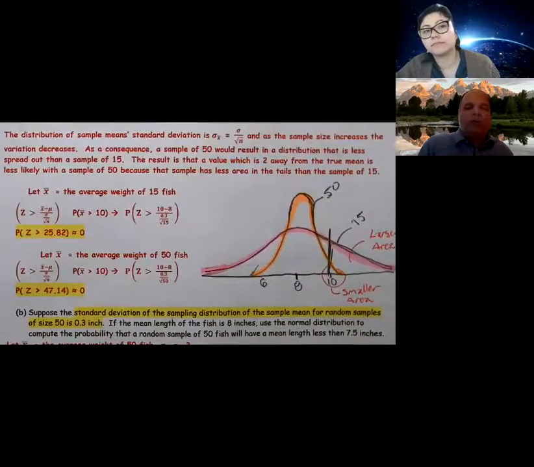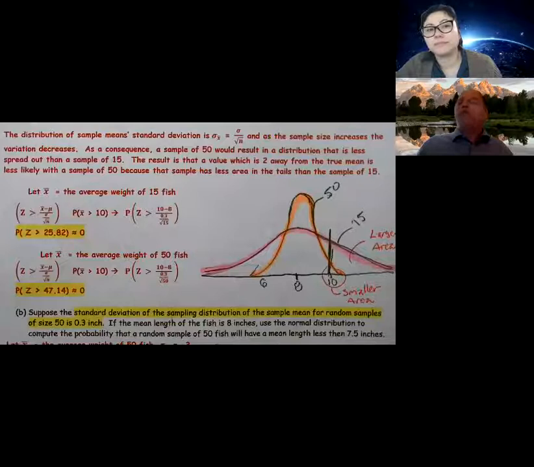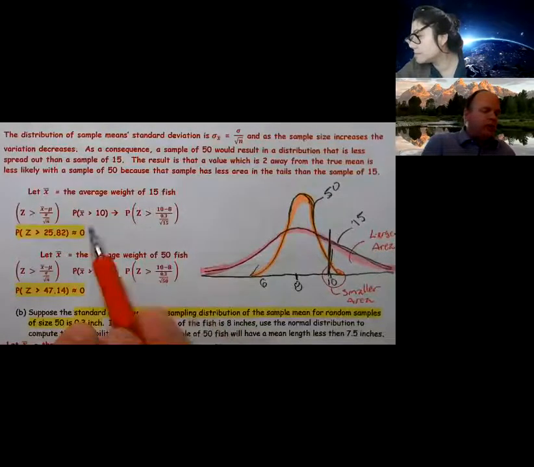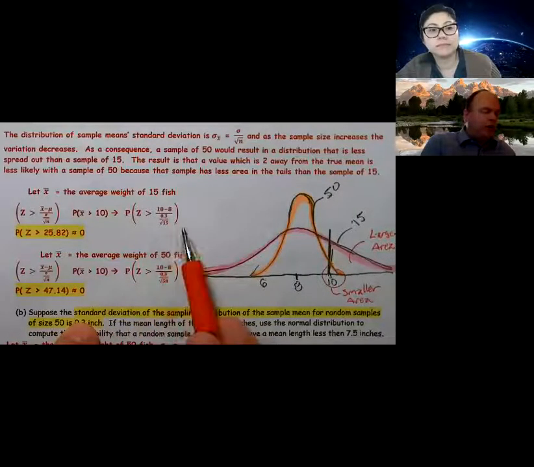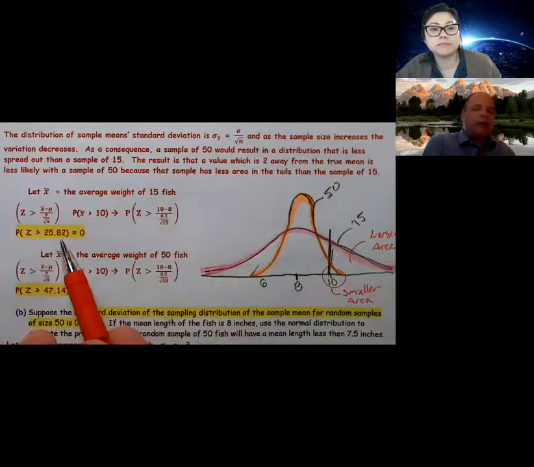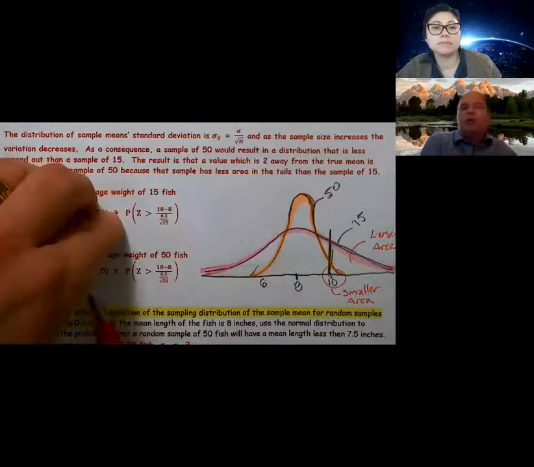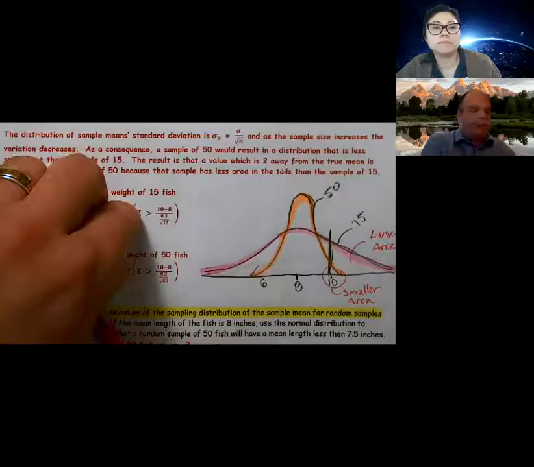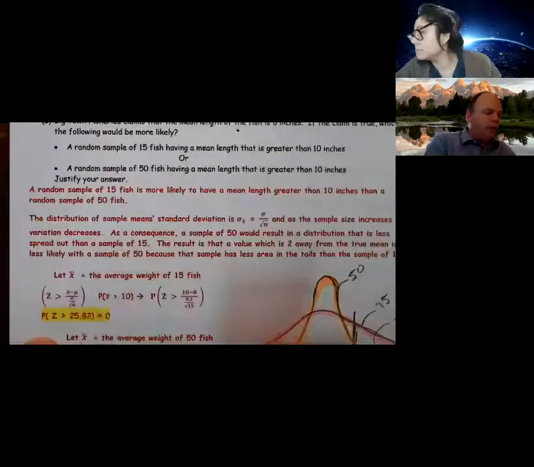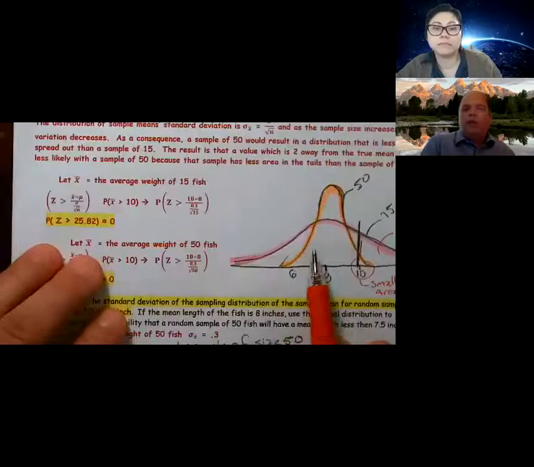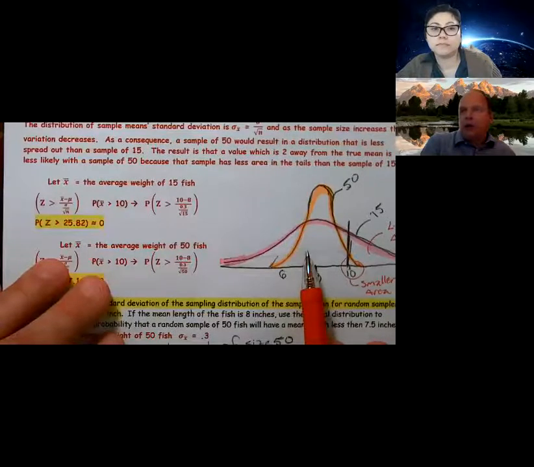A lot of times students will read further down and say, hey, they give me more information, I'll use that. Well, if I had used that, I actually get probabilities of 0 for both of them, for both the 15 and the 50. So I'd have to compare my z-scores. And because this z-score is so much larger, it's less likely. So I could have approached it this way and they would have given me credit for this, but what they really were looking for was an explanation based on variation, and they wanted to see the graph if possible, although it was not required.